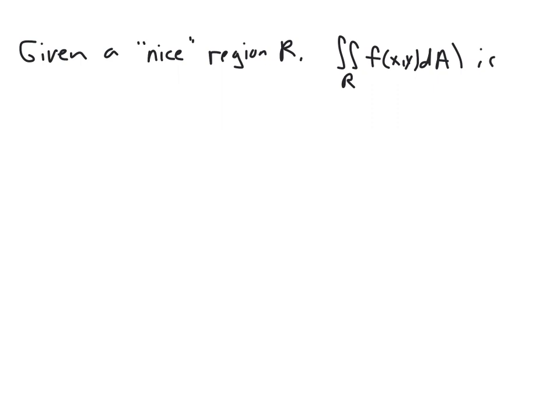So if we're given a nice region R, then the double integral over R of our continuous function, f of xy dA, is defined similarly as it was over rectangles as a limit of Riemann sums.